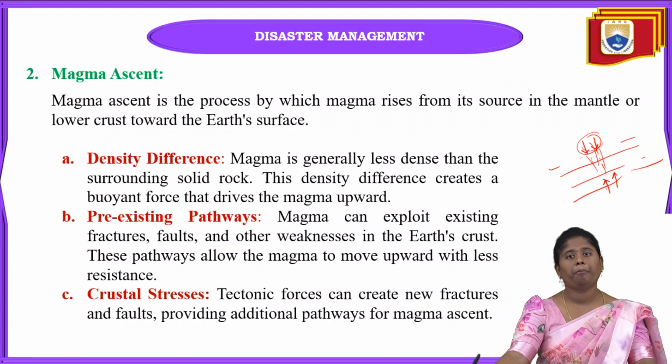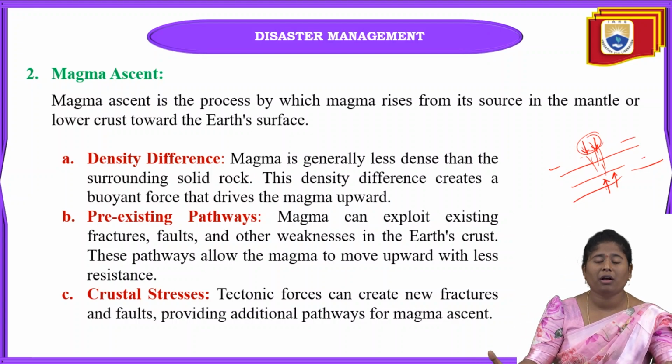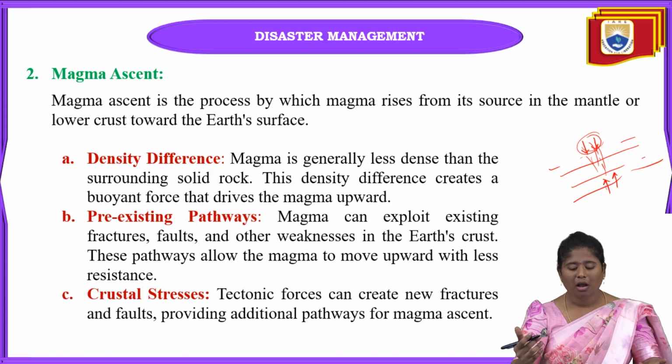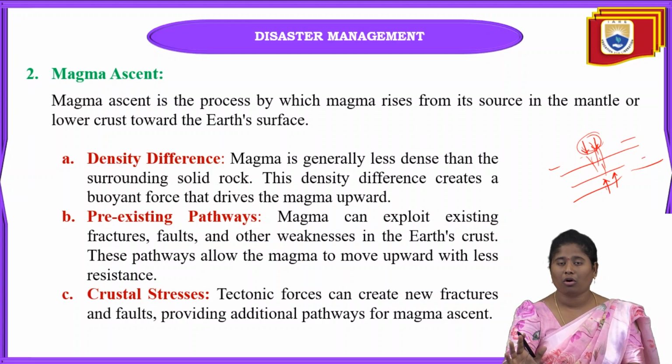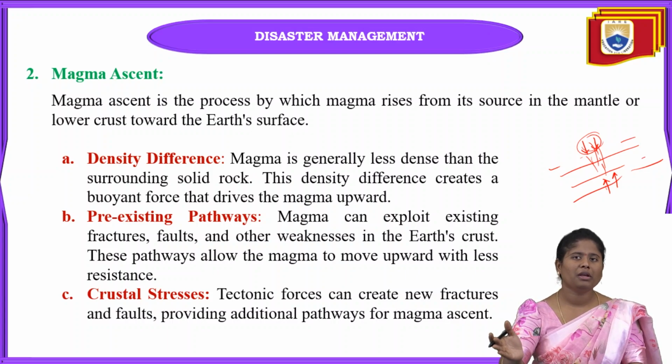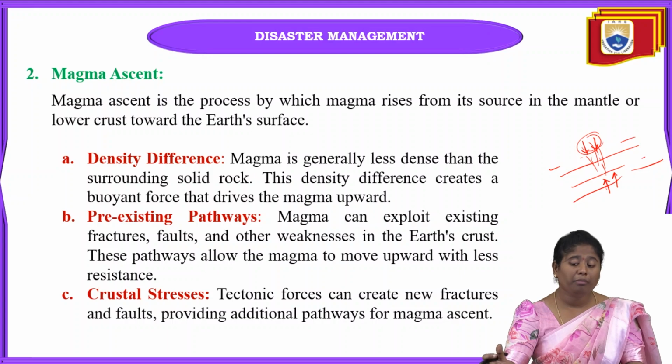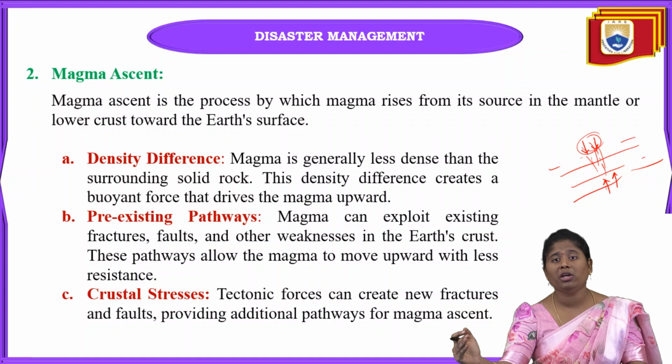And next one is pre-existing pathways. Here the crust may already have some existing faults or fractures, and some other weaknesses in the earth crust. When buoyancy force occurs, it pushes the magma towards the upside, and because of the rising of this magma, volcanoes can be formed easily.